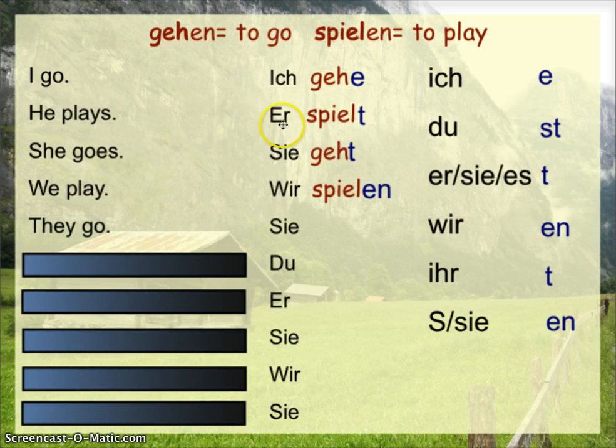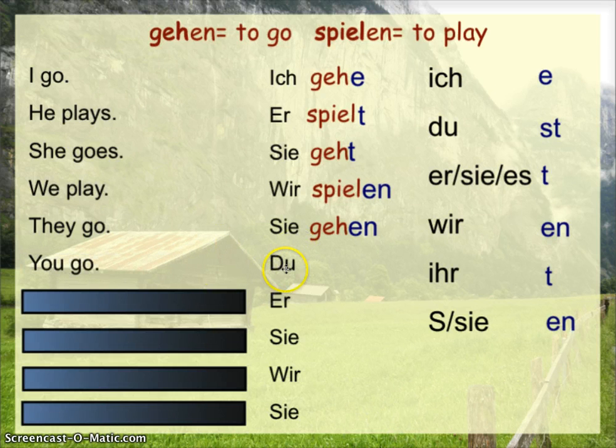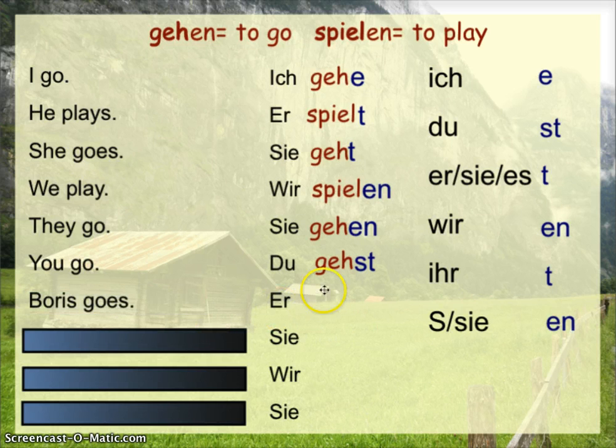Next we have they go. Again we have geh as the Stamm here. This is the bottom Z now, this isn't this one. Sie, es, this is he, she, it. The bottom Z is you formal and they. So this becomes sie gehen, the same as the infinitive, gehen up here. Next we have you go. We have du. This is going to end in an ST. Du gehst. Boris goes. Ends in a T.